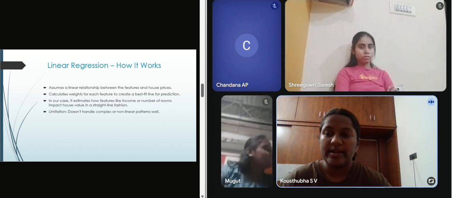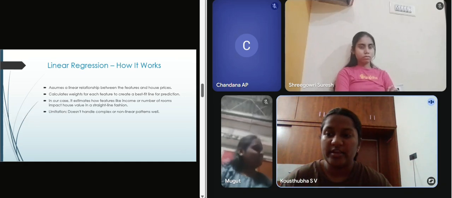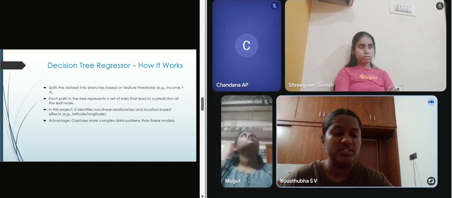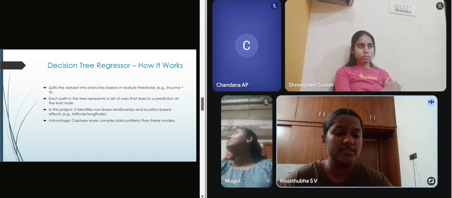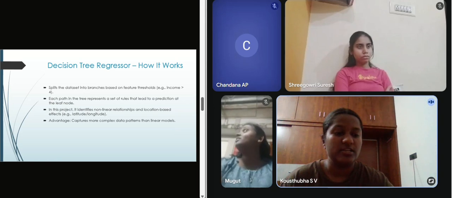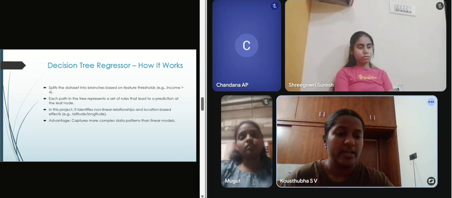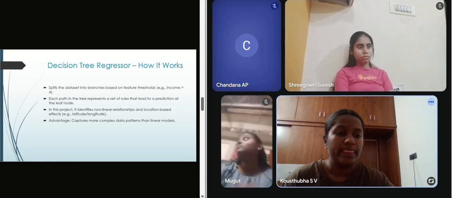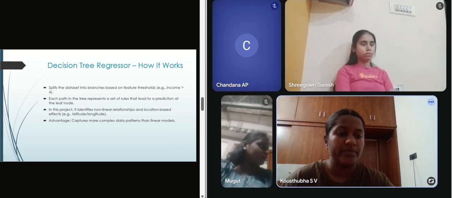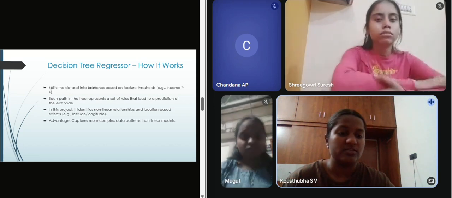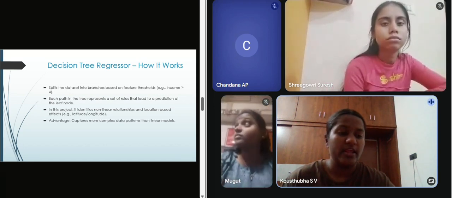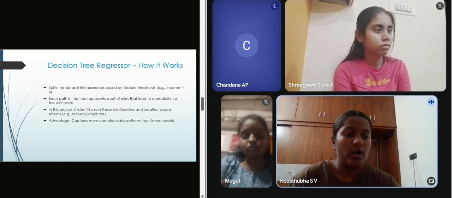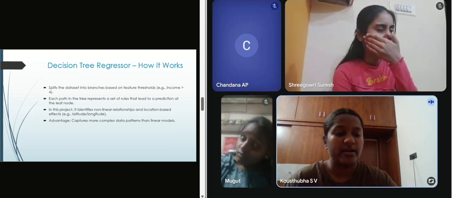Moving on to the third slide, that is the decision tree regressor and how it works. Now let's talk about the decision tree regressor. Unlike linear models, this one splits the data based on conditions like income greater than 4. Each branch represents a rule and each leaf node holds a prediction. It captures nonlinear patterns and location-based effects, for example how prices vary with latitude and longitude. The biggest advantage is that it can model complex data patterns better than linear regression.